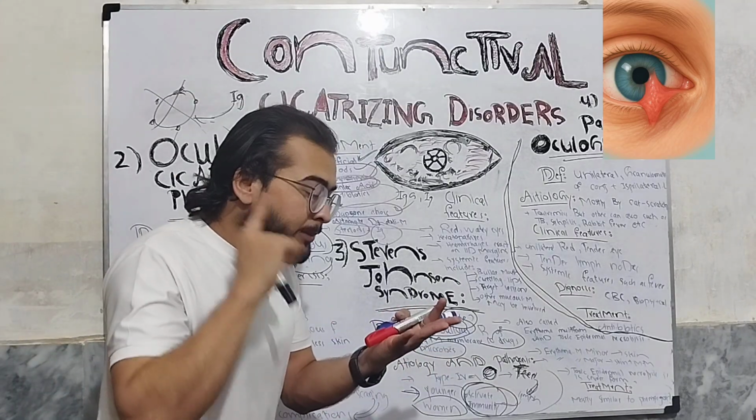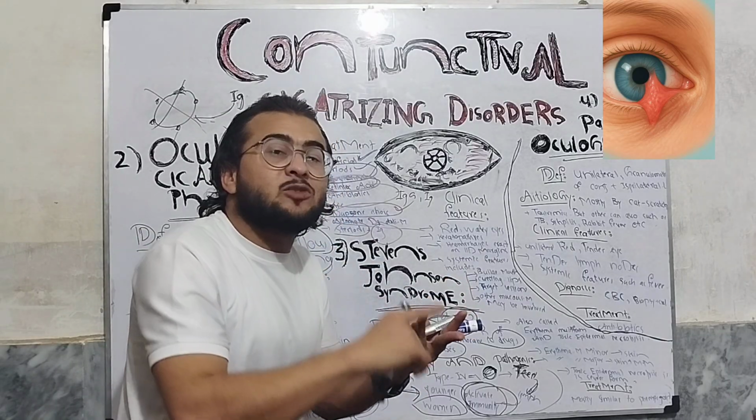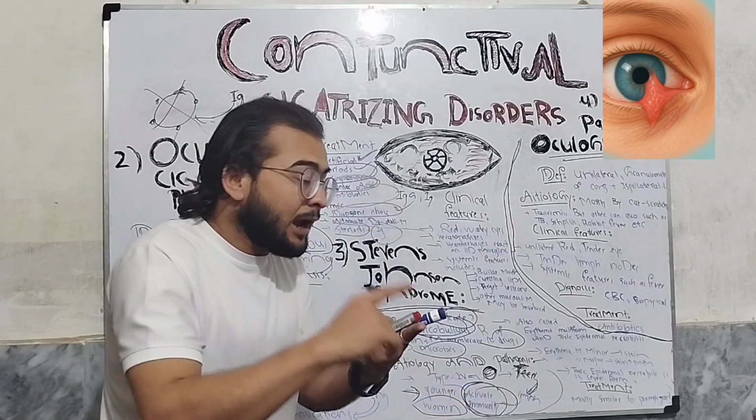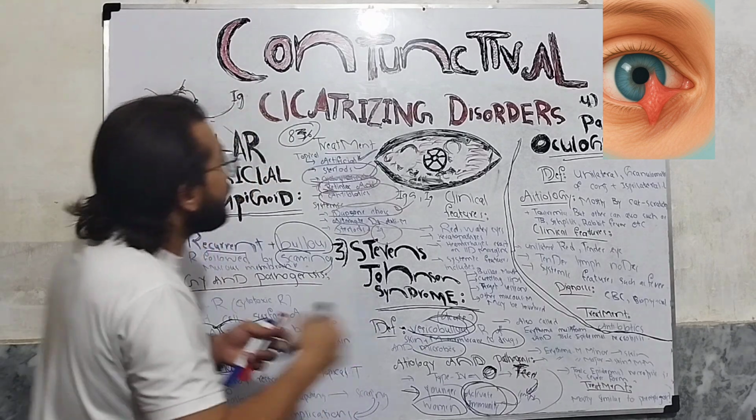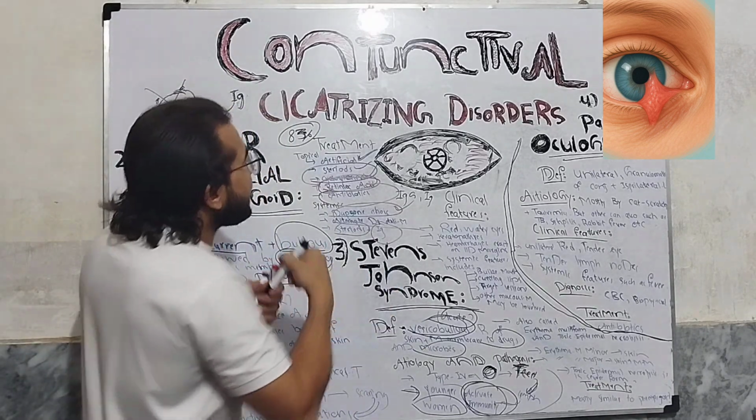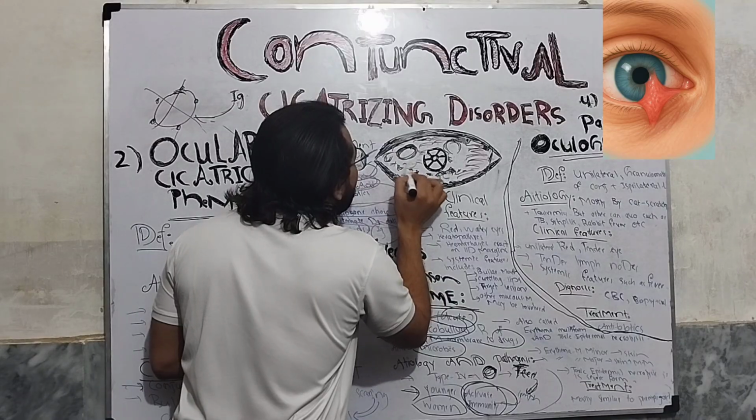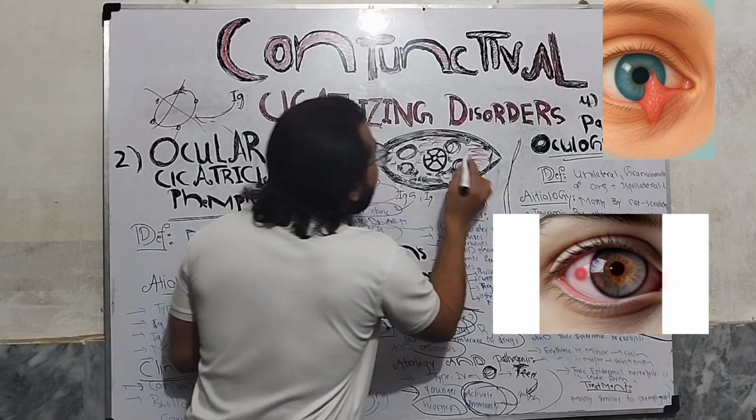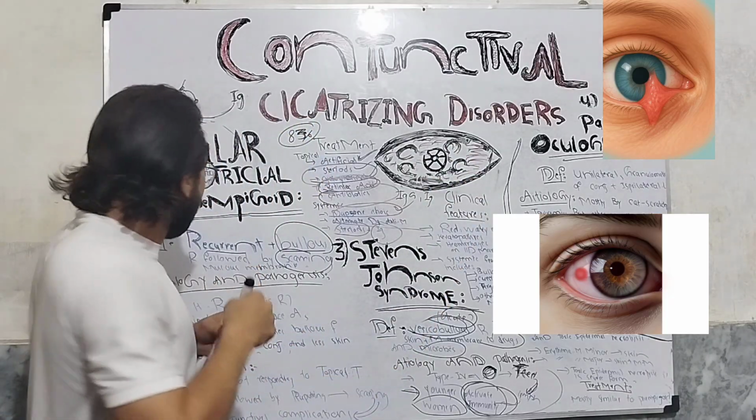It is an autoimmune condition which is recurrent and which is characterized by the formation of bullae on the surface of mucous membranes. And ultimately these bullae will rupture and will cause scarring, okay? So in the mucous membrane like conjunctiva, there will be the formation of recurrent bullae, and these bullae will ultimately rupture and will cause scarring, okay?